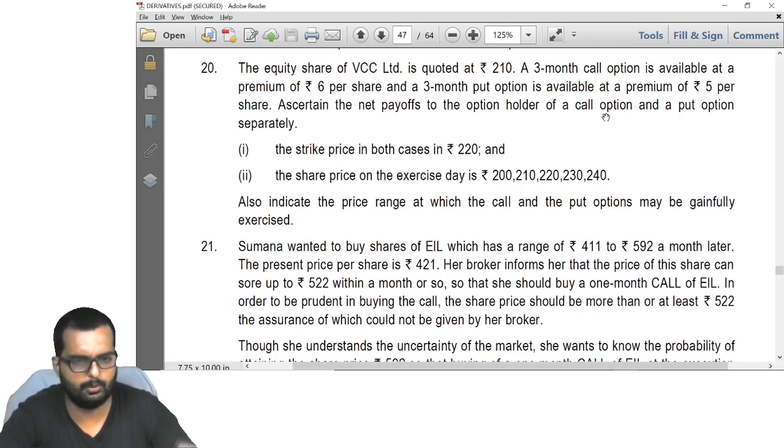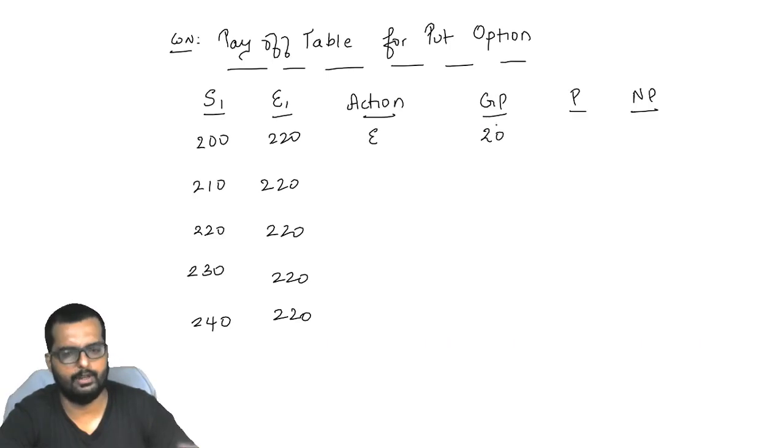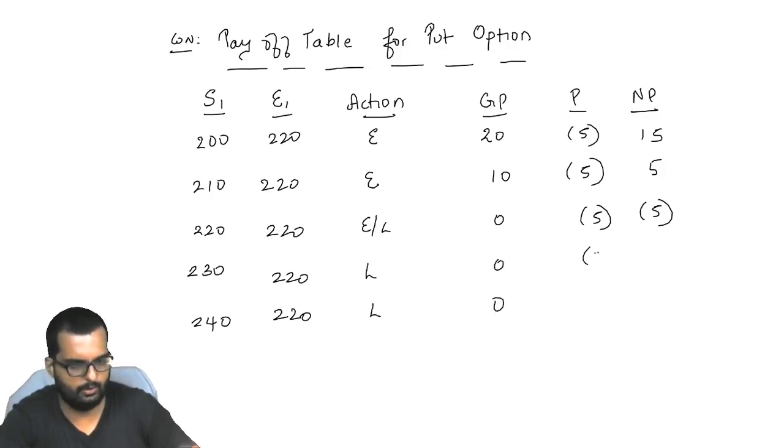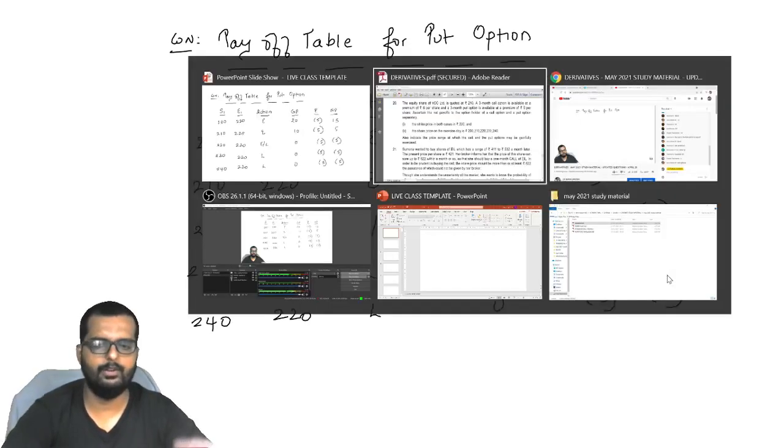Premium is how much for the put option? The 3 months call is available at a premium of 6 and put at 5. So here it will be 5. So you get the answer as 15. Exercise 10, 5, 5. Exercise or lapse, 0. Then you get minus 5. Lapse 0, 0. You write down this also and finish it off, friends.